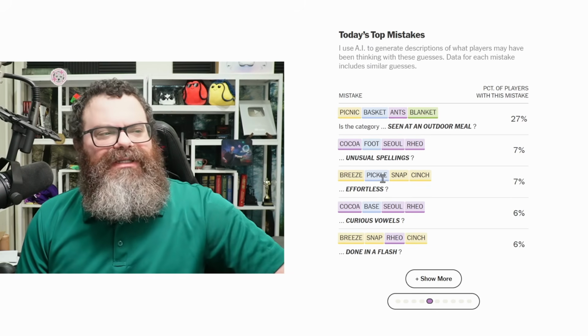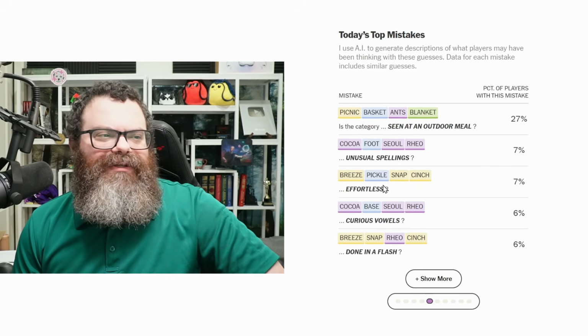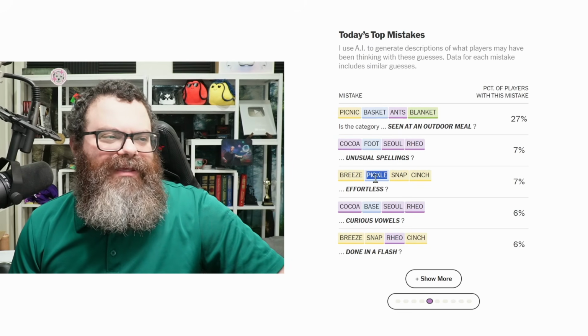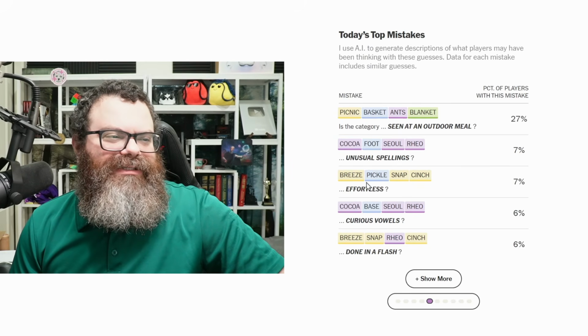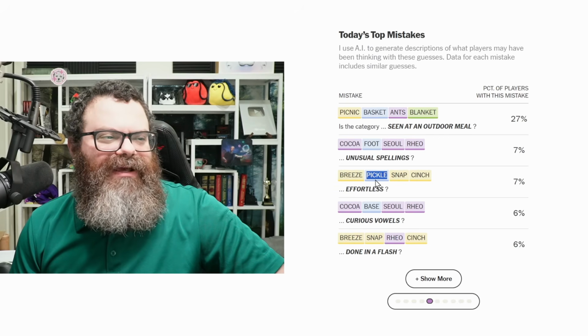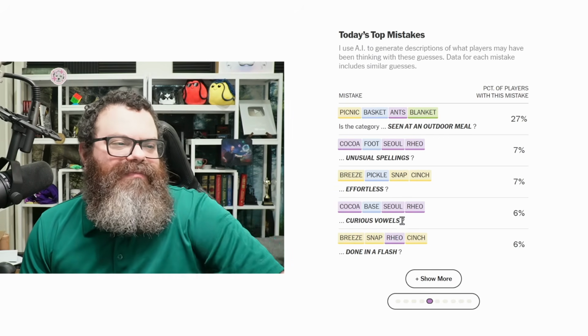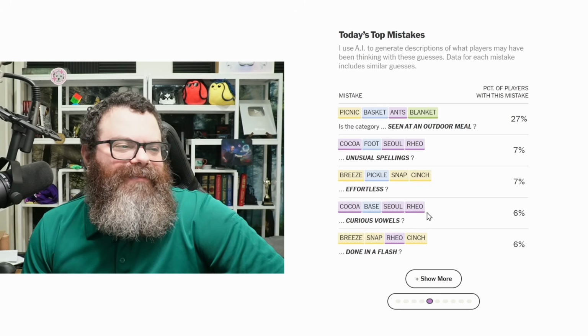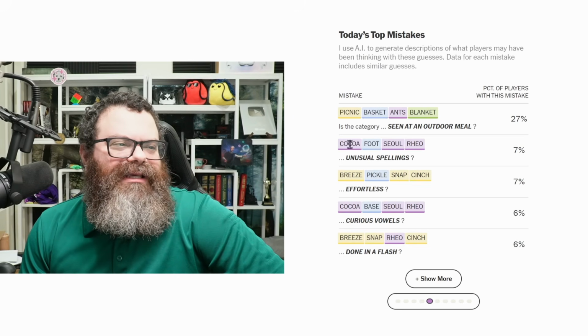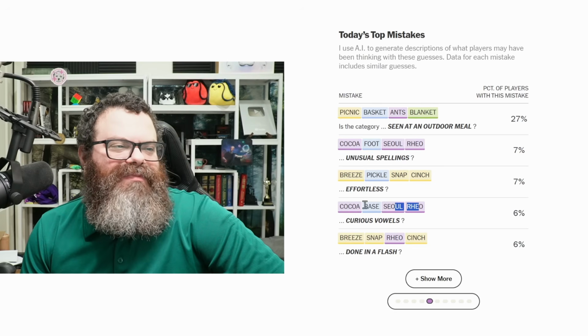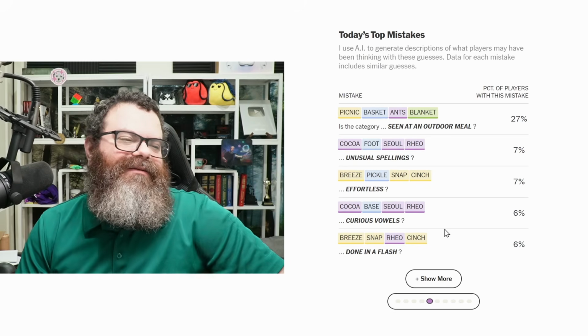Pickle is the opposite of easy, right? We're in a pickle, we're having difficulty, but I could see someone thinking maybe that meant just three out of the four and you can't find what the fourth is, so you might try a few things. And then putting base in with these three. So honestly, it might be, hey, I recognize these as homophones of Pixar movies, but not knowing Ants because Ants isn't a Pixar movie and thinking, well, is it foot? Is it base? I don't know.